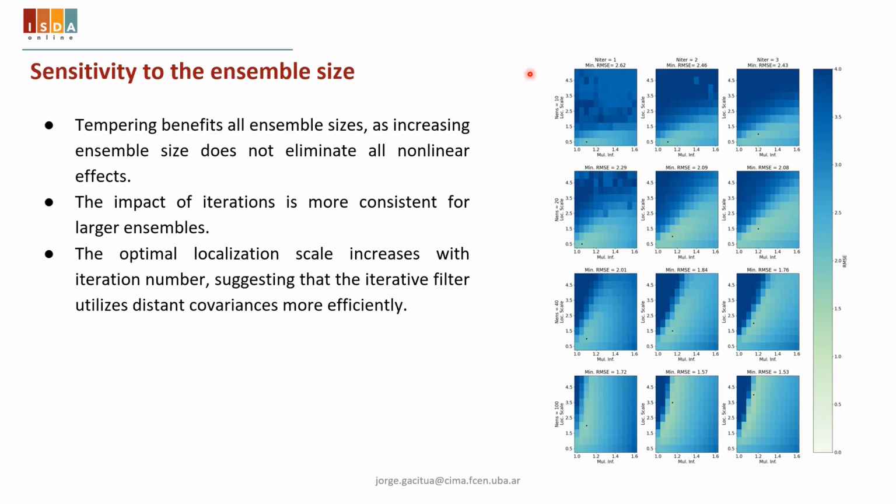The impact of the number of iterations is more consistent for larger ensembles, and the optimal localization scale is larger as the number of iterations increases. This could suggest that the iterative filter is able to make a more efficient use of distant covariance.